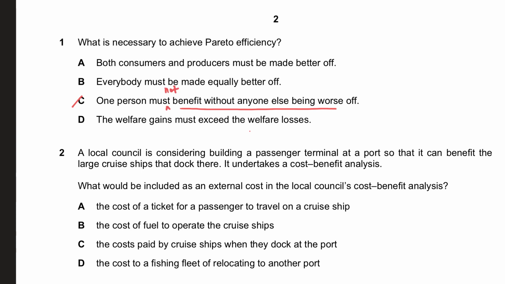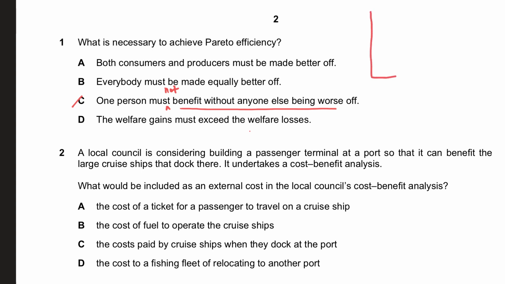So remember, Pareto efficiency is economic efficiency, which means both allocative and productive efficiency is achieved. We normally say that if you are Pareto efficient, then it is not possible for one person to benefit without somebody else being worse off, right? So if you want to make someone better off, you need to make somebody else worse off, which means you are already Pareto efficient. However, if you are achieving Pareto efficiency, then let's say the gain in person A would mean that he is benefiting without somebody else being worse off, because we are not as yet Pareto efficient.